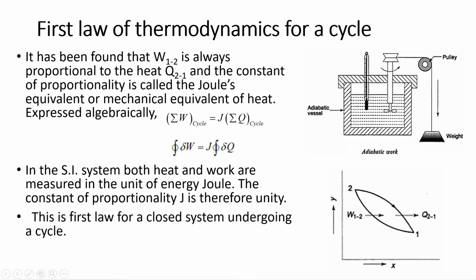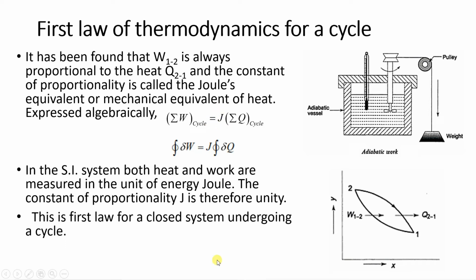Now, according to the first law of thermodynamics for a cycle, the summation of work during a cycle is proportional to the summation of heat during the cycle, and when you remove the proportionality sign, we get J over here, Joule's equivalent.